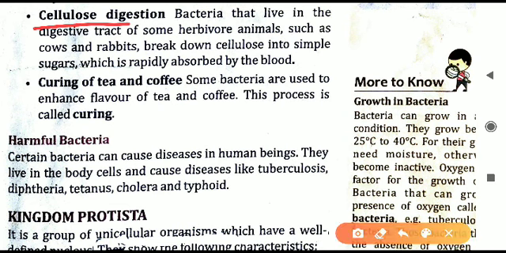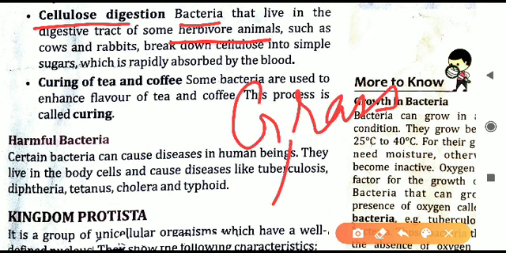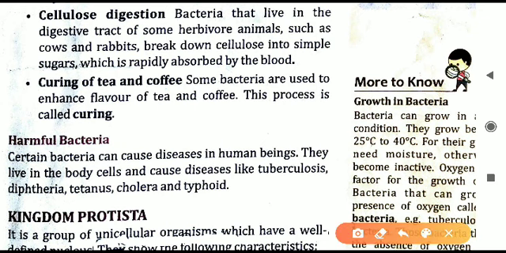Next, cellulose digestion. Bacteria are helpful in digesting cellulose. जो herbivorous animals होते हैं, they are eating grass for example, they are eating leaves. So why we are not eating? We cannot eat grass. Why is it so? Because जो herbivorous animals होते हैं, in their bodies special bacteria are there. Special type of bacteria are present in their bodies, in their digestive system, which can convert the cellulose into simple sugars. Yes, where is the cellulose now? Cellulose is present in the leaves of the plant.